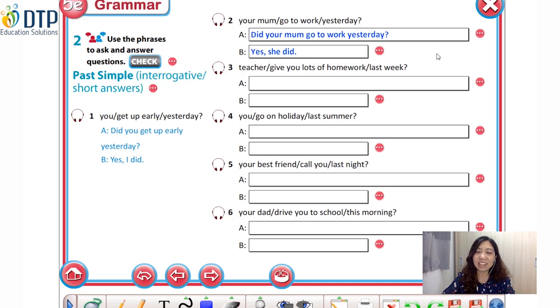Okay, it's very clear, right? So let's move on to number 3 class. Teacher give you lots of homework last week. How do you make the question for number 3? Excellent, very good. The question is, did your teacher give you lots of homework last week?